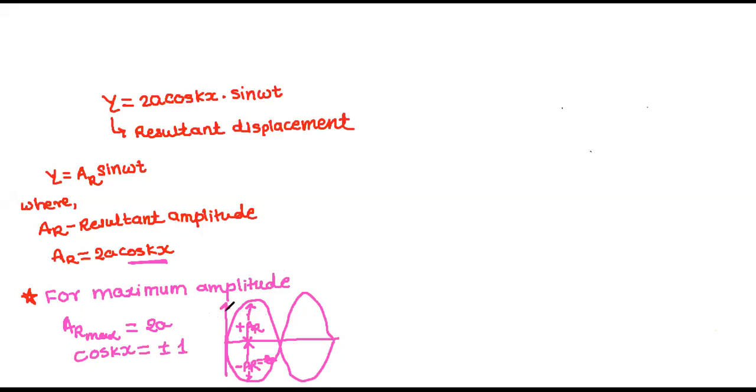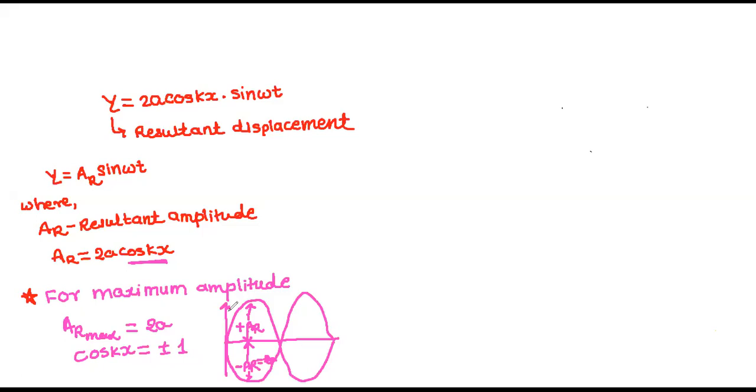So when is it possible? When cos kx is equal to plus or minus 1. So kx should be how much here? Think over it. Anybody can tell me? Sir, is it 2 pi by lambda? 2 pi by lambda is the k value.